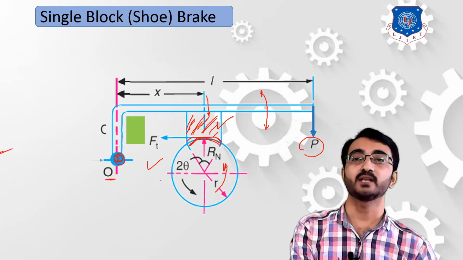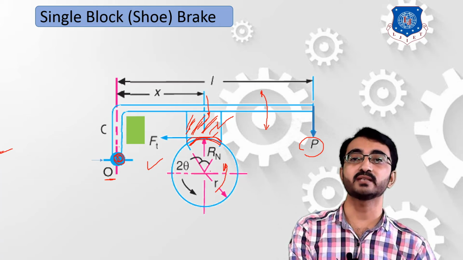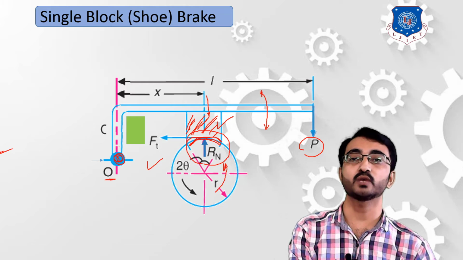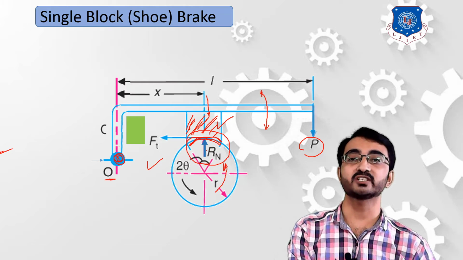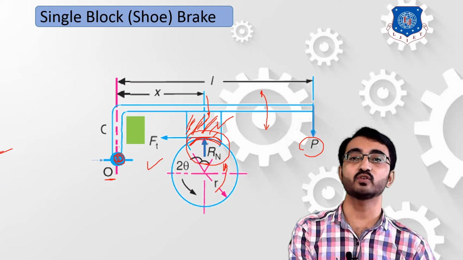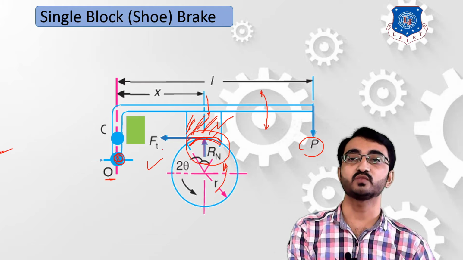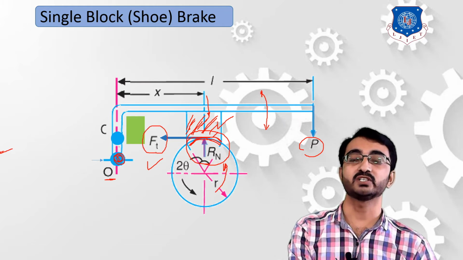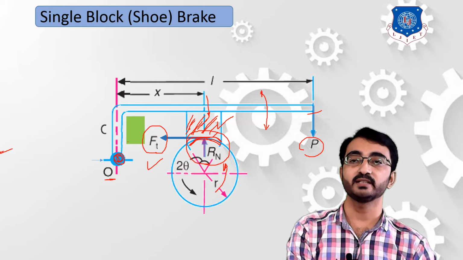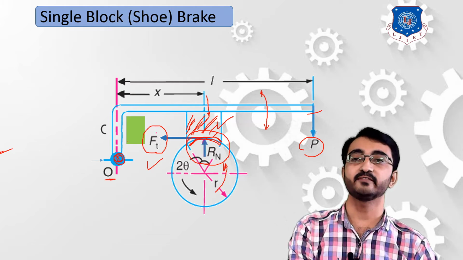Here you can observe that due to this external force P, this lever will move in a downward direction. The second fundamental force acting on this system is the reaction force Rn. This reaction force is developed due to the force acting between the contact surfaces of the two bodies. And the third is the frictional resistance force, or we can say the force which is transmitted at the tangential contact surface.